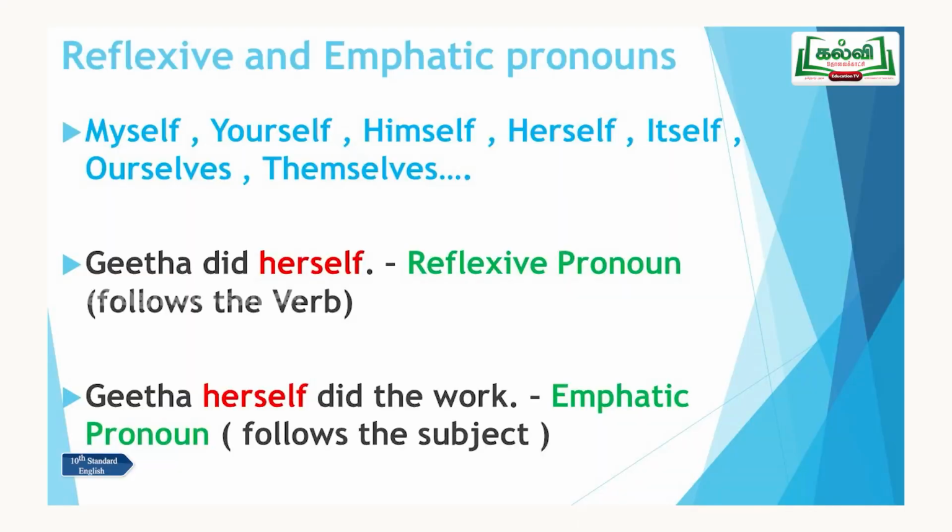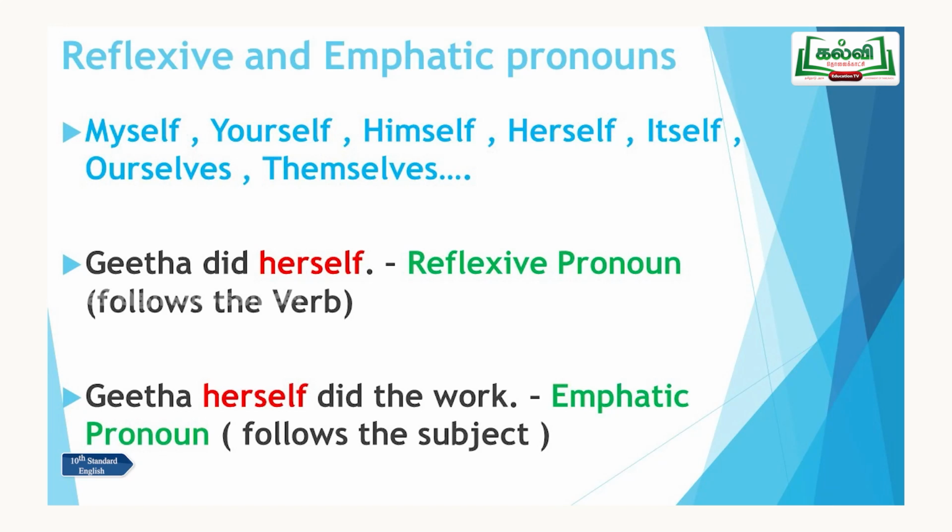Myself, yourself, himself, herself, itself, ourselves, themselves, etc. All these come under the reflexive pronoun as well as the emphatic pronoun. How can we differentiate them? The same words come under both categories, but the usage varies.